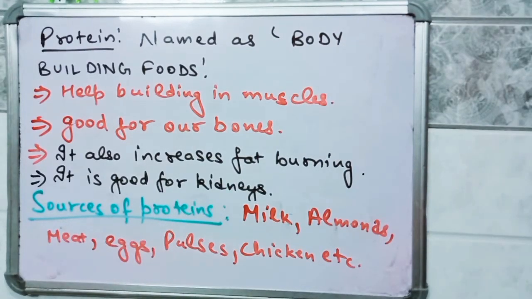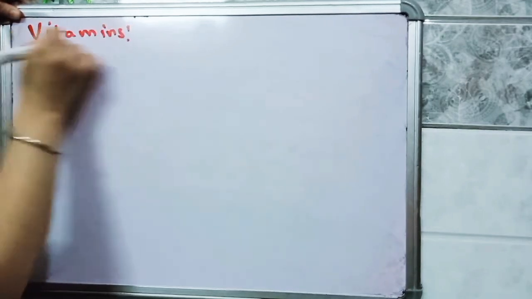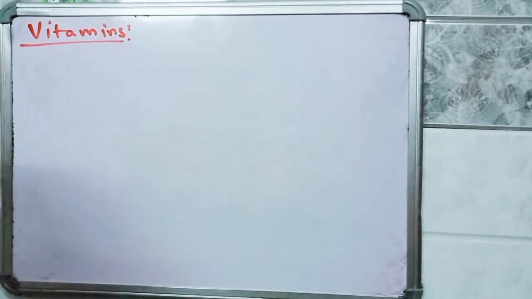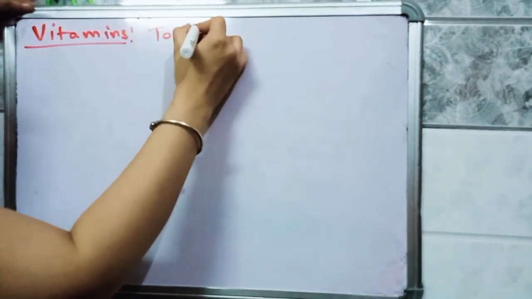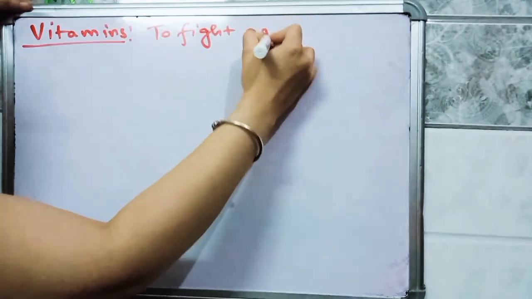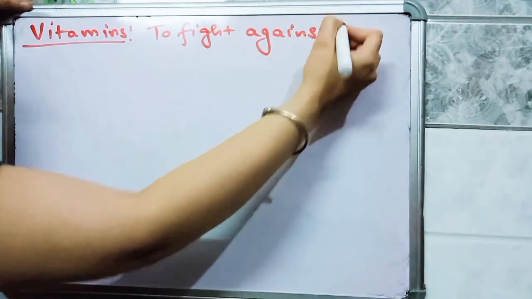Next nutrient that we are going to discuss is vitamins. Students, vitamins help our body to fight against various diseases.